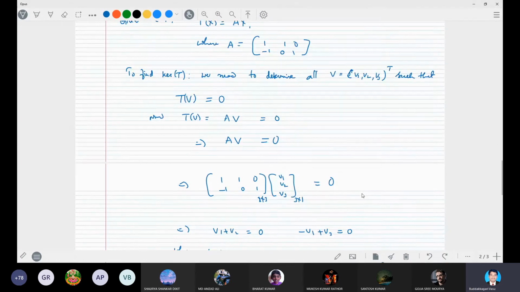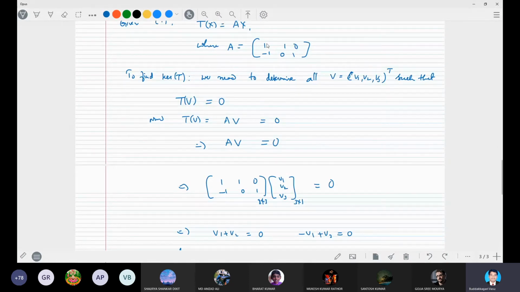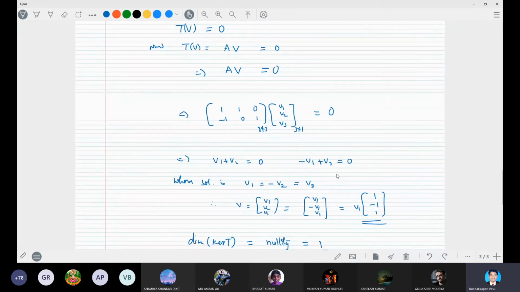Suppose instead of this matrix A, you take the second row all zeros. Then we will get only one equation, V1 plus V2 is equal to 0.